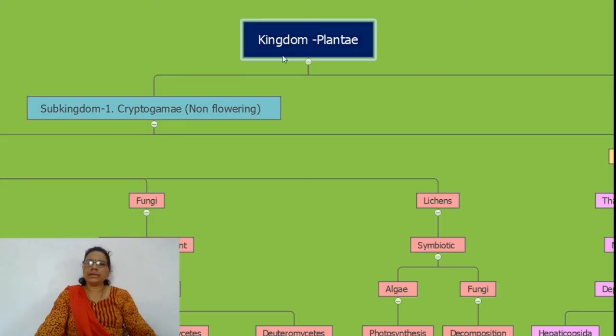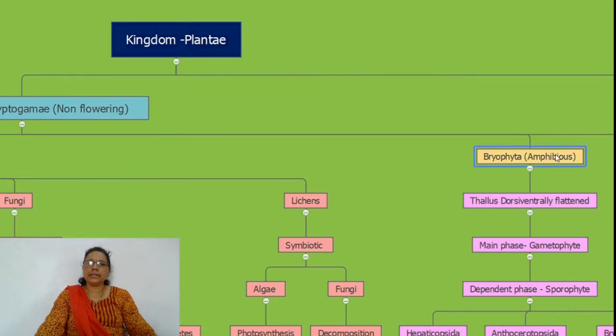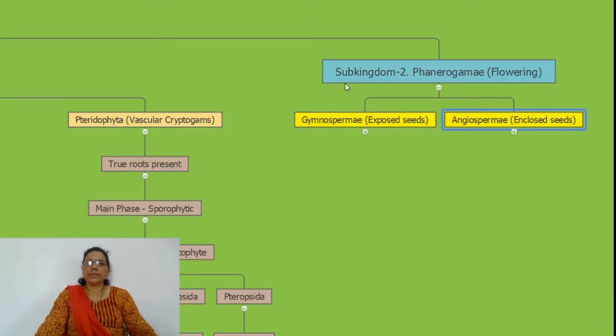The second subkingdom, phanerogamy, the flowering and seed bearing plants, is divided into two divisions: gymnosperms and angiosperms.